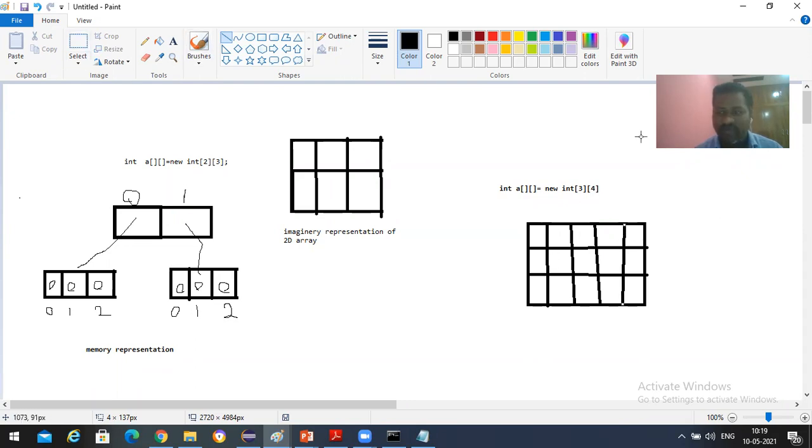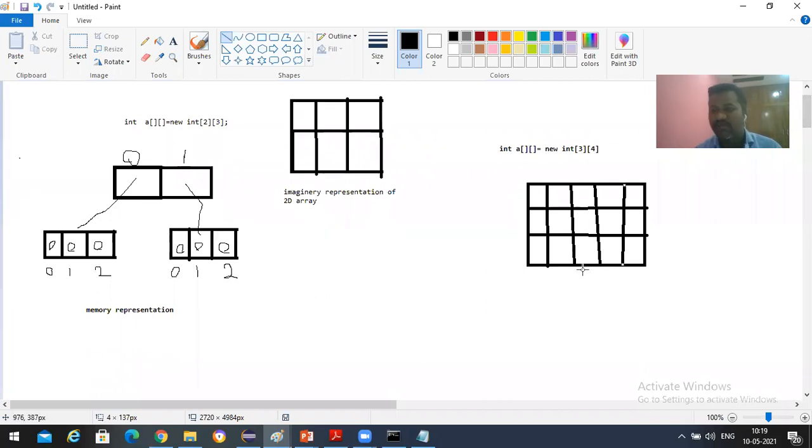Now coming to the memory representation, this is for imaginary, understanding purposes. But from the memory representation point of view, first 3 blocks will be taken here, indexed 0, 1, 2.